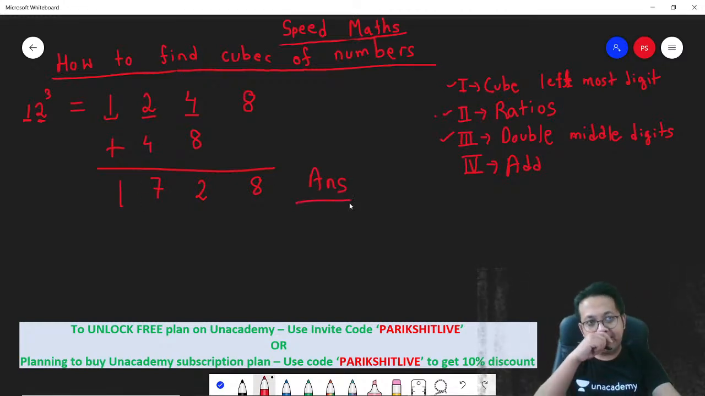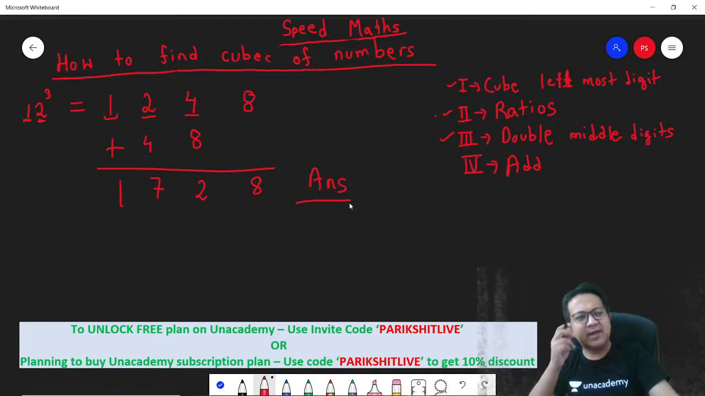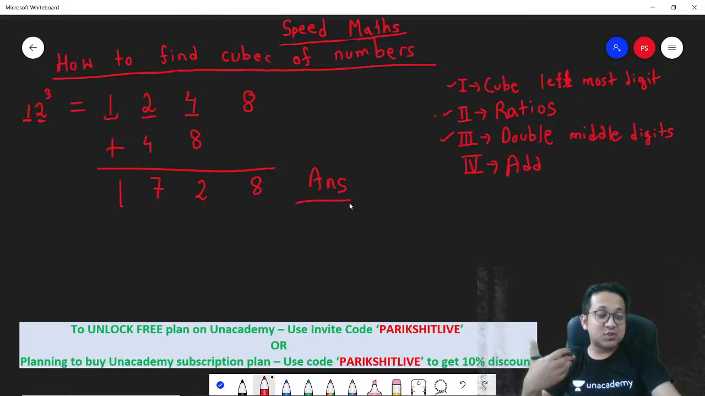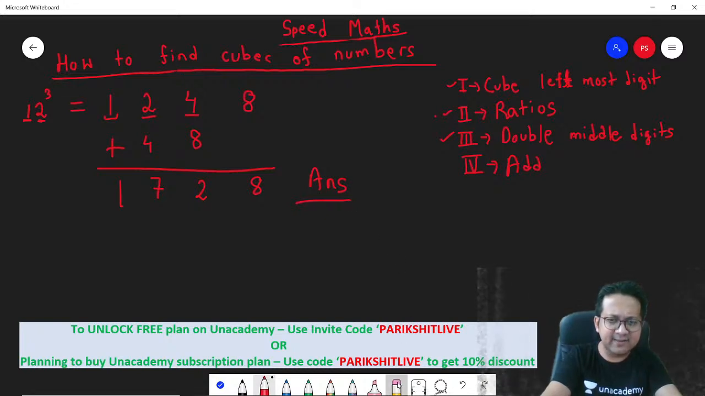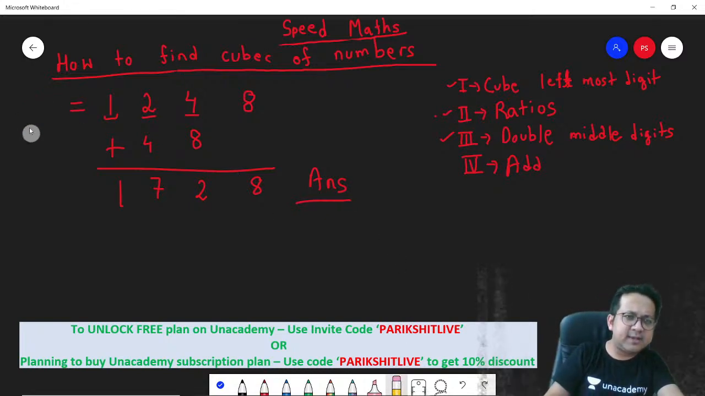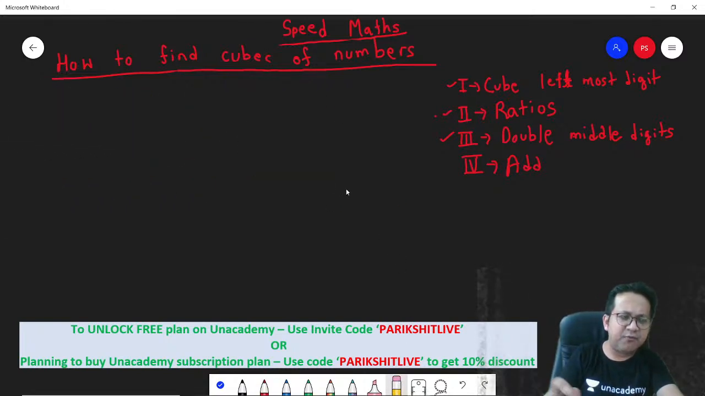In the SNAP, in the IIFT, these are very, very important because there will be a lot of calculations. The SNAP might ask you just to find cubes of numbers. It's all about speed, and hence you need to know how to calculate cubes of numbers really fast. That's the answer. Got it? Fine. Let's take another number so that you become comfortable with it.